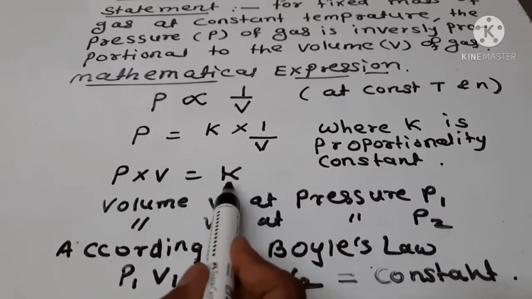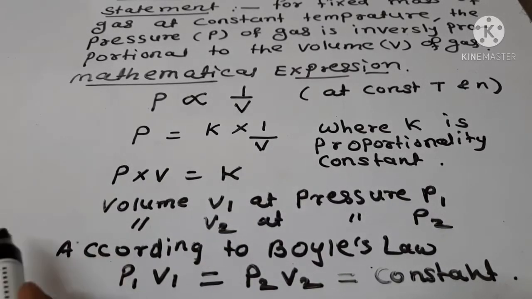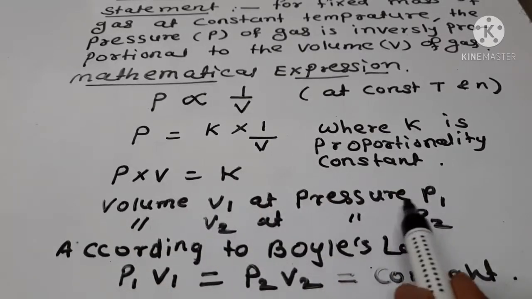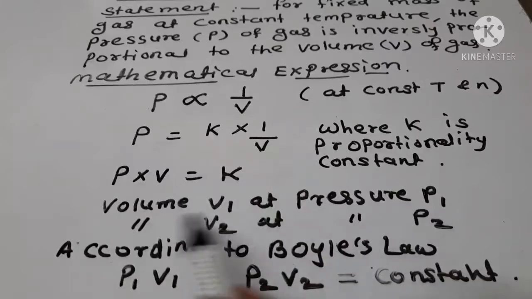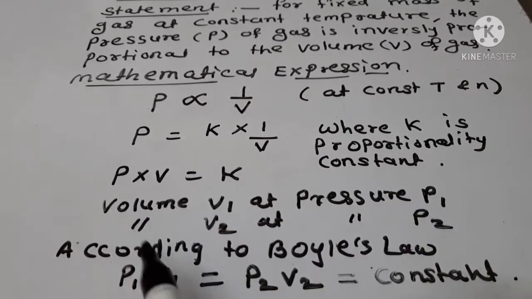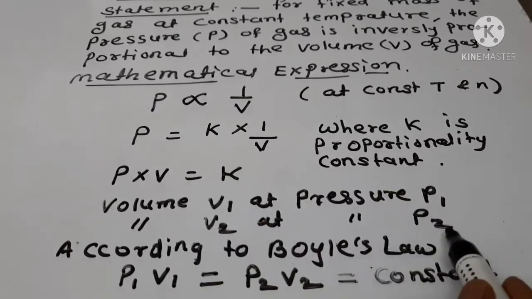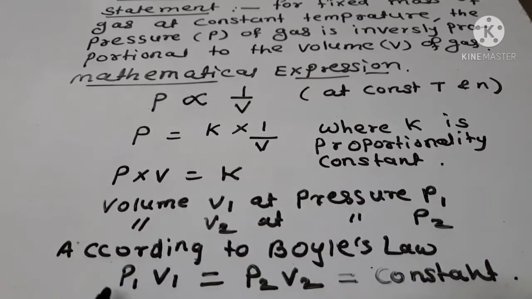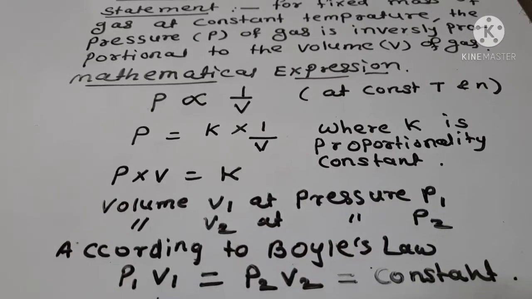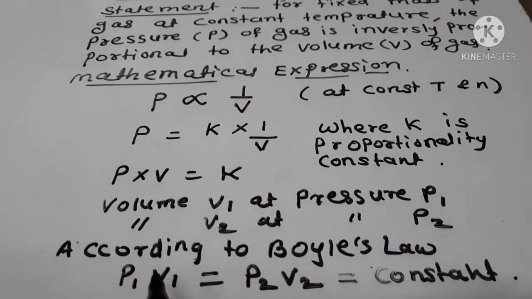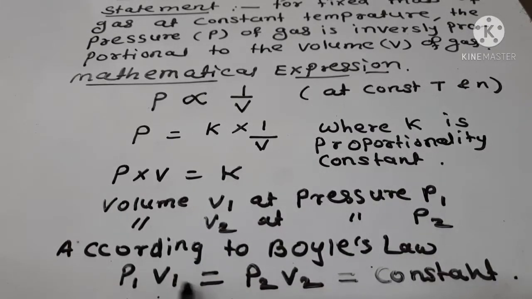So PV equals constant, and if for a fixed mass of gas, volume V1 at pressure P1 undergoes expansion or compression, then volume changes to V2 and pressure changes to P2. Then according to Boyle's law, we can write P1 V1 equals P2 V2 equals constant. You have to use this formula while solving numericals. So if in a numerical the temperature is constant and three terms are given, then you can determine the other term, that is either P1 or V1, or else P2 or V2.